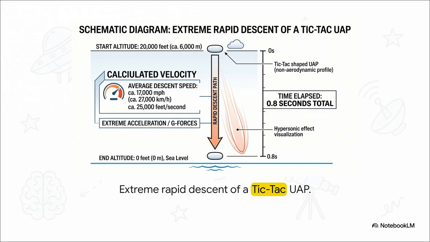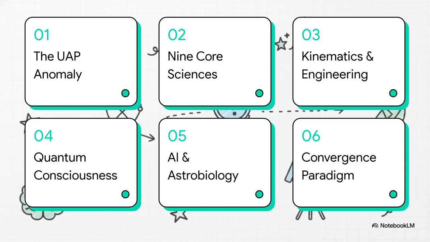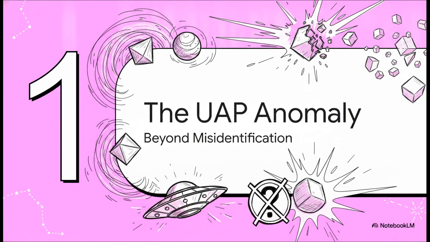It's wild. To understand how something like that is even possible, here is our roadmap. We'll quickly cover the UAP anomaly, move into the 9 core sciences, then explore kinematics and metric engineering. After that, we'll look at the quantum consciousness connection, touch on AI and astrobiology, and finally bring it all together with a convergence paradigm. All right, Section 1, the UAP anomaly.